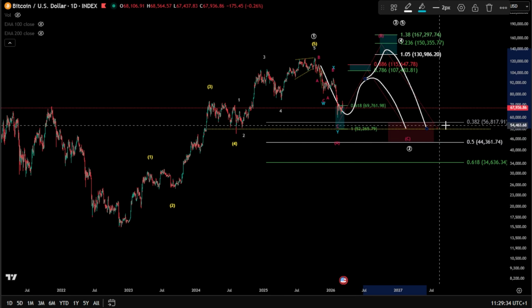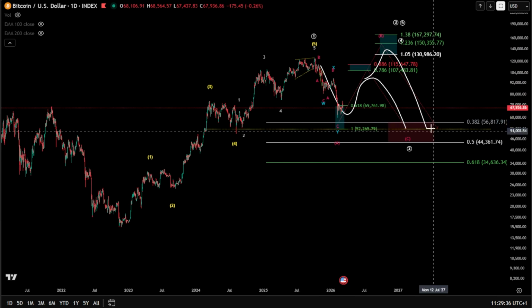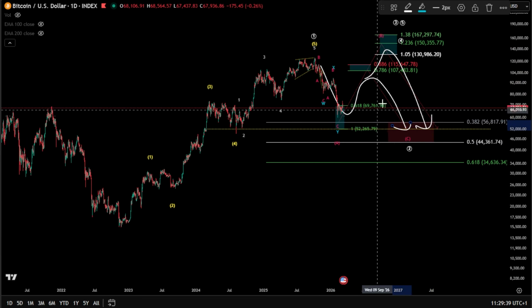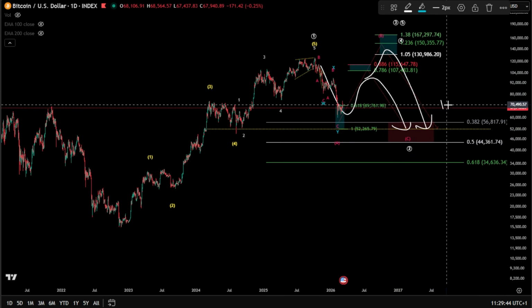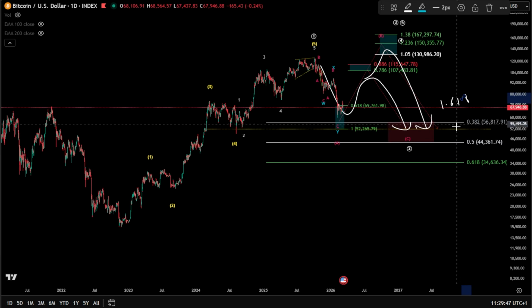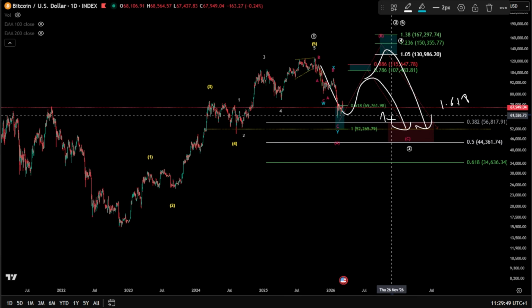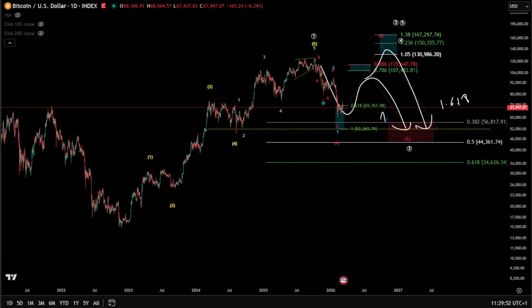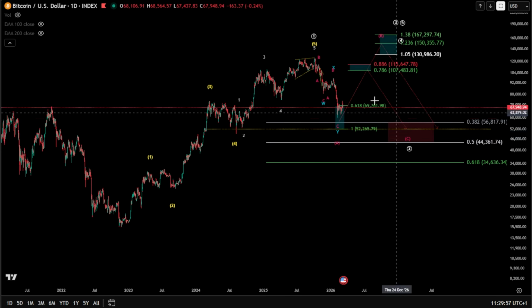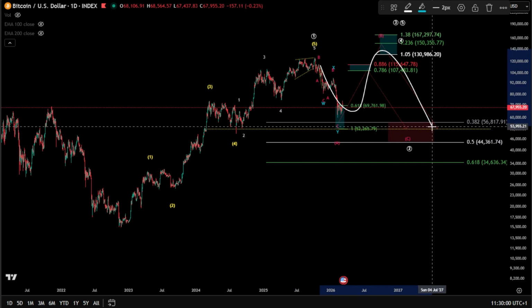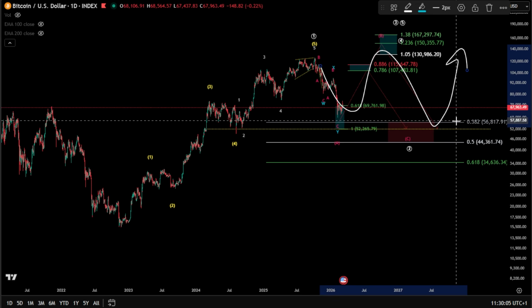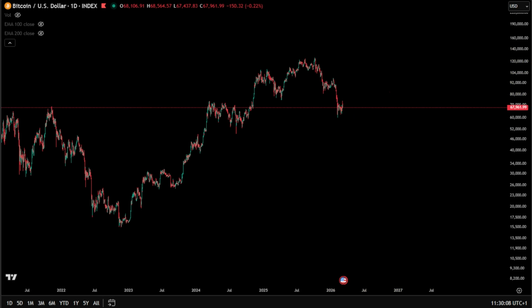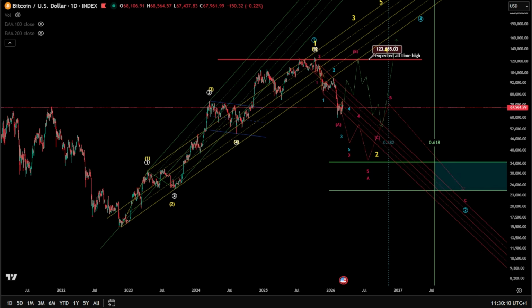Both will reach again the 0.38 fib level, whether you are in a regular flat or an expanding flat, because the expanding flat will reach the 1.618 Fibonacci level here, while the regular flat requires the 1.0 fib level, and both will come back at the same area, finishing the wave 2, which is still a shallow wave 2, regular flat or expanding flat, and then pushing for a bull run, wave 3 towards the upside.